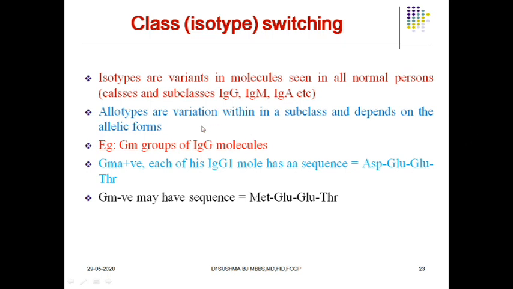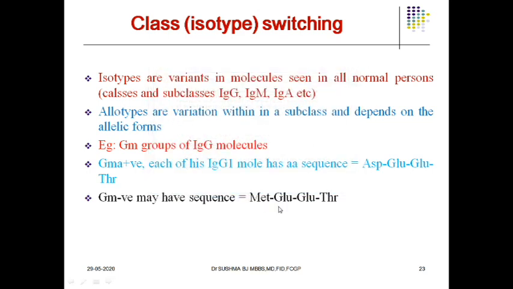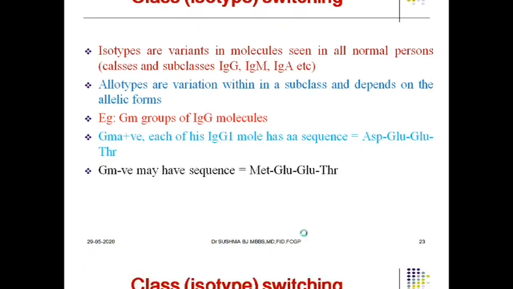Suppose the patient has IgG molecules, the GM groups. Some of them may be GM positive, some may be GM negative. What does it mean? GM positive means each immunoglobulin G1 molecule has an amino acid sequence of aspartic acid, glutamic acid followed by threonine. If this sequence is present, we call it GM positive. GM negative means the sequence present is methionine followed by glutamic acid and threonine. If this sequence is present, we say that it is GM negative.